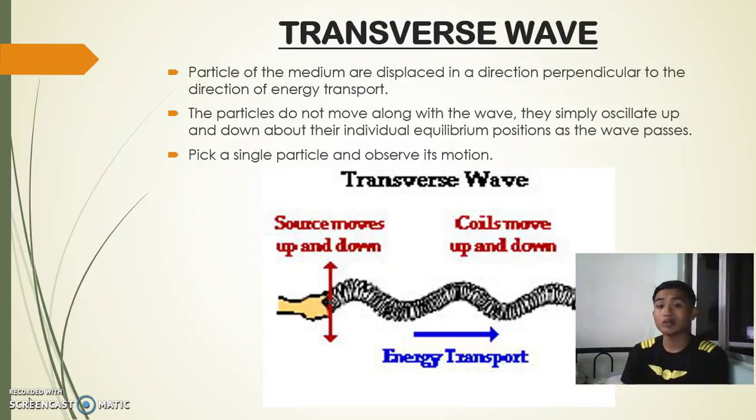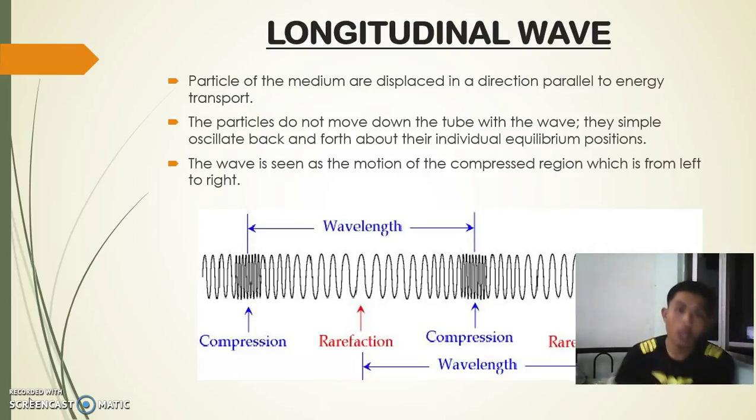They simply oscillate up and down about their individual equilibrium position as the wave passes. Pick a single particle and observe its motion. Okay, for longitudinal wave, particles of the medium are displaced in a direction parallel to energy transport. The particles do not move along with the wave. They simply oscillate back and forth about their individual equilibrium position. The wave is seen as the motion of the compressed region, which is from left to right.